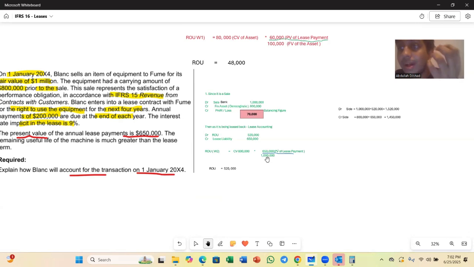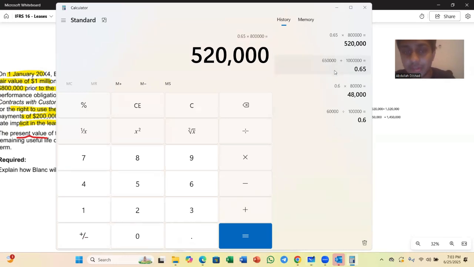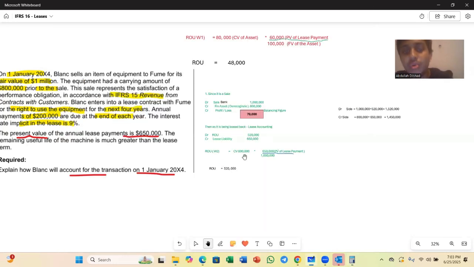So I am grabbing back the right to use that particular asset, which was 65% according to our calculations. So our ROU is 520,000, which is debit, and credit lease liability 650,000.